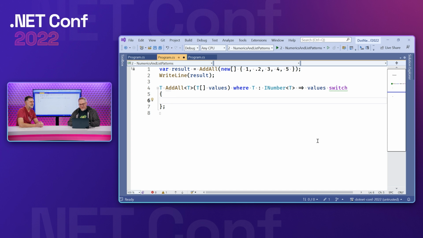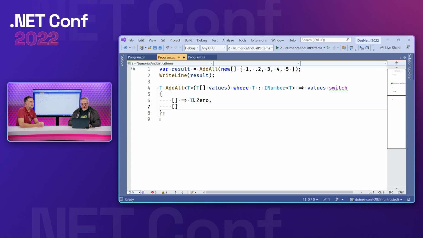Now, to be able to match on an array is a trick, right? I mean, we could match and say, okay, this array has a length of 0 or something like that. But up until now, we haven't really had patterns for things that are list-like, where you want to talk about the elements of the incoming thing. So that's what we can do now with list patterns. We use square brackets for that. Is this an empty thing? In that case, return 0. Actually, it has to be t.0 now.